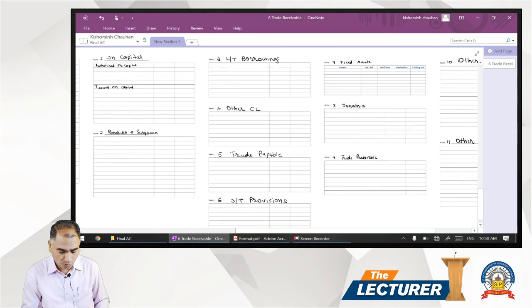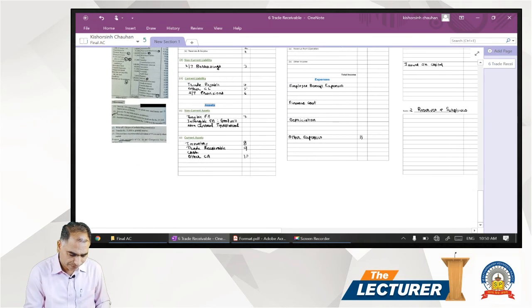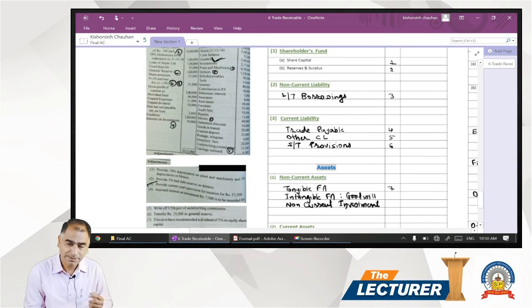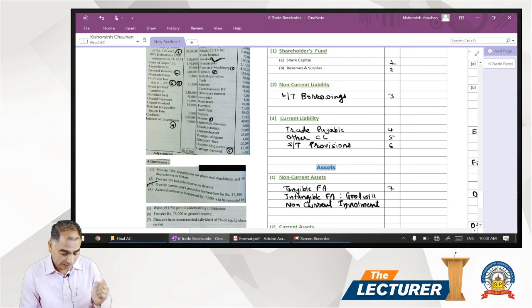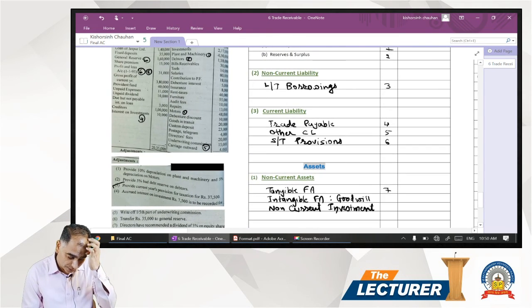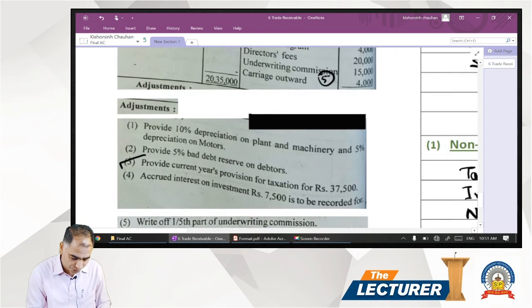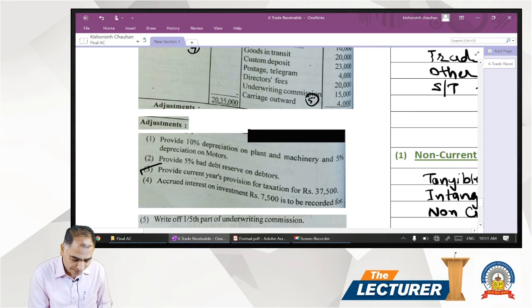That's the balance sheet, P&L, and all notes. Now to begin with, we should always first complete the adjustment portion so that nothing is left out. If you start with the adjustments, the first is dealing with the plant and machinery and motor. On plant and machinery you have to charge depreciation at 10%, and 5% on the motors.